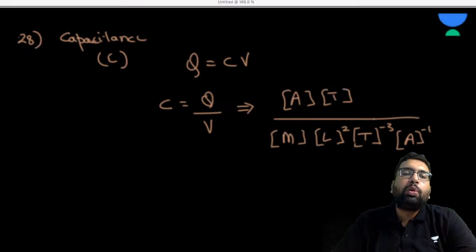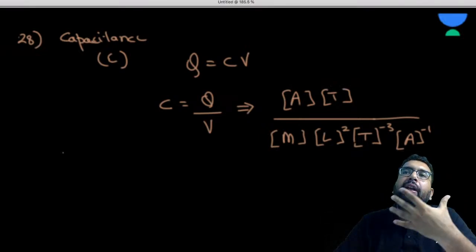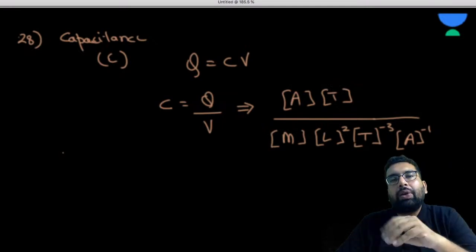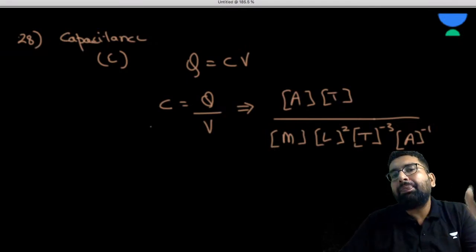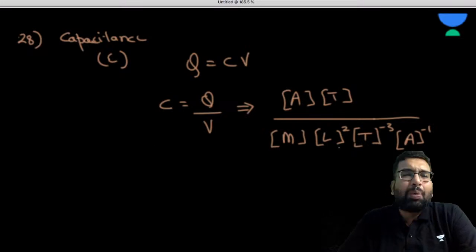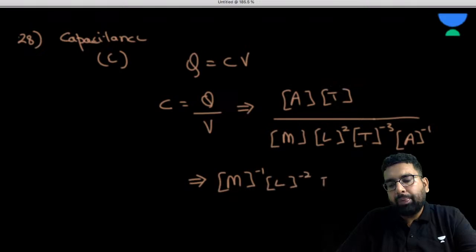Force we can do because it is very frequently used. Basically, if we know the dimension of the force, we can, in our mind only, without writing anything in the copy, get the dimension of many quantities like pressure, stress, Young's modulus, energy, power, work, torque, momentum. So from here we can get the dimension of the capacitance as well. It is going to be M minus 1, L minus 2, T4, and A going to the numerator, it is plus 2.